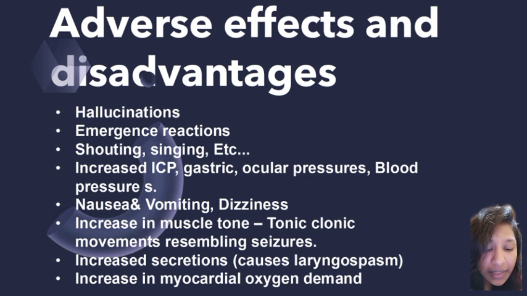And it's increasing the muscle tone, so there can be tonic-clonic seizures also. It's increasing the secretions, as I said before, so laryngospasms will occur because of the secretions, and it's increasing the myocardial oxygen demand.